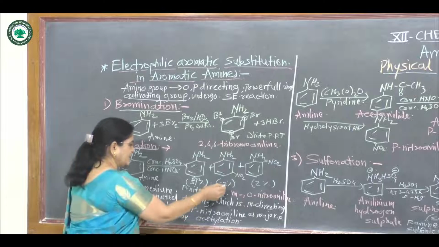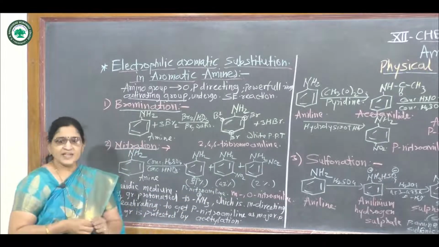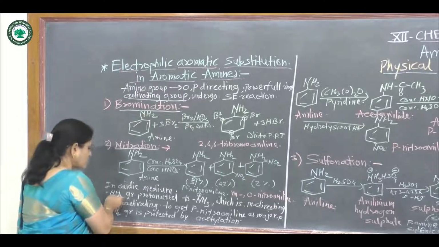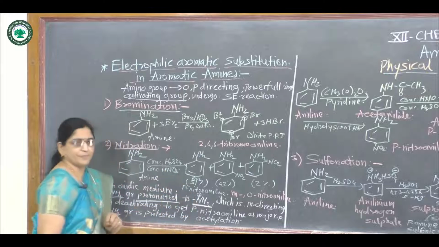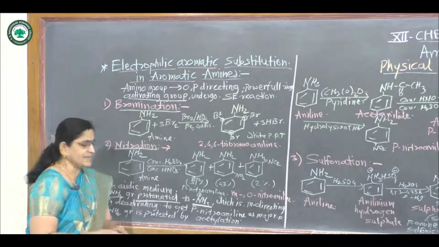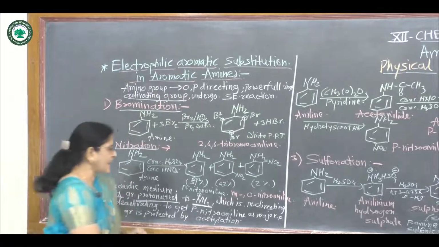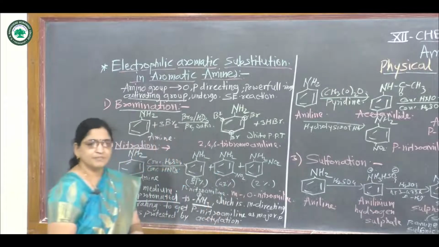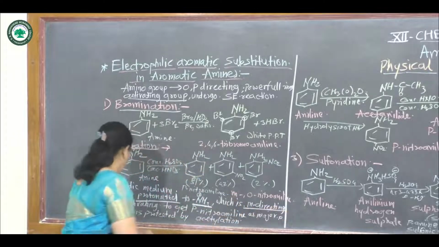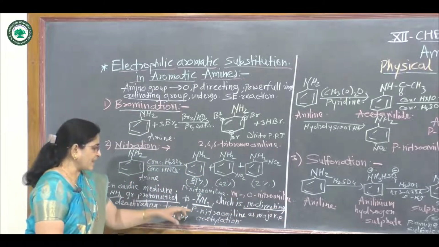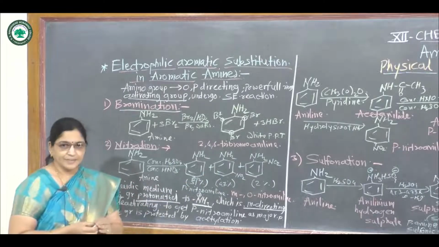It forms meta-nitroaniline because in acidic medium, the NH2 group gets protonated to the NH3+ group, which is a meta-directing group. Hence, it gives the meta-nitro product, meta-nitroaniline.